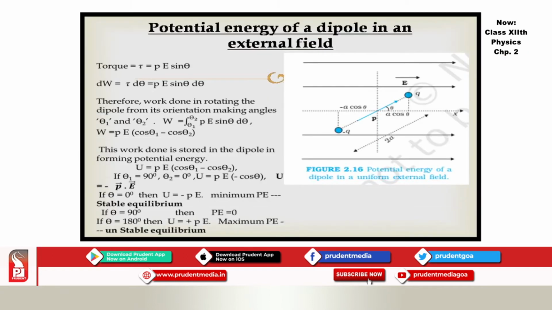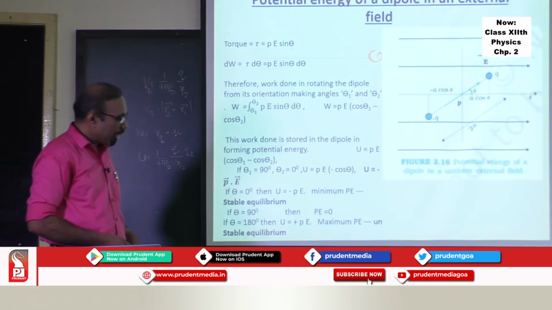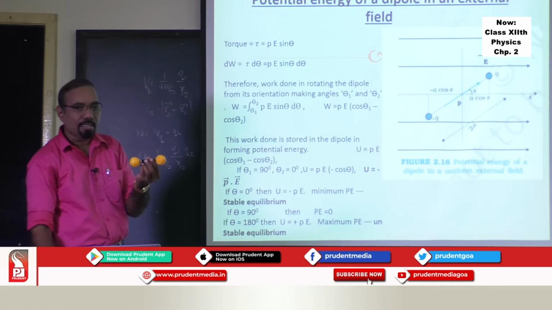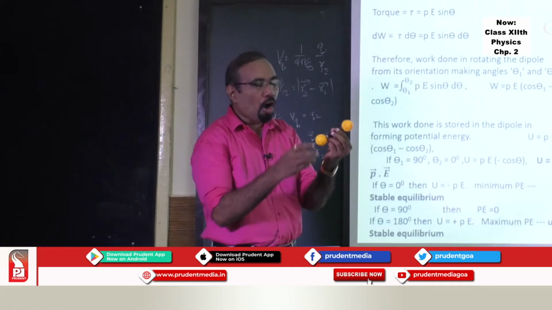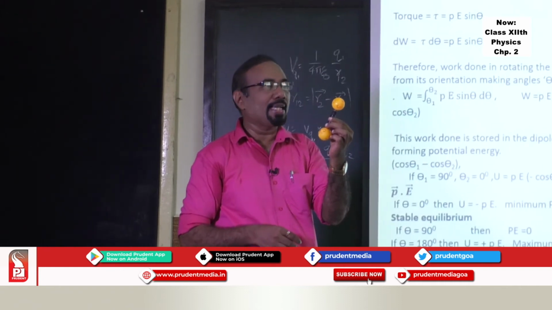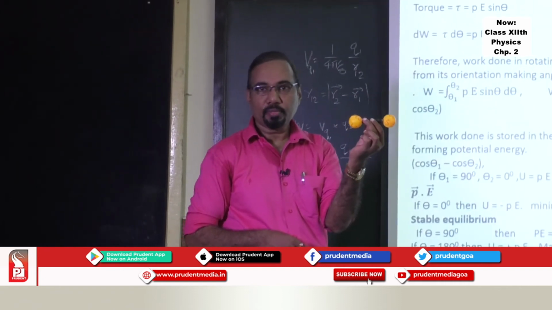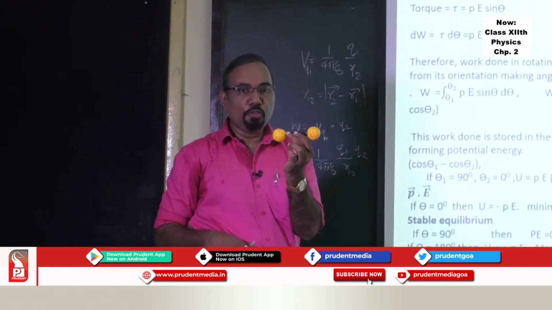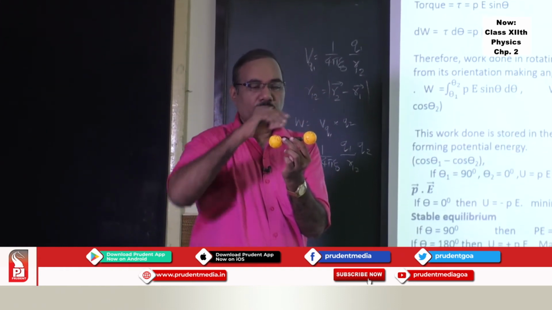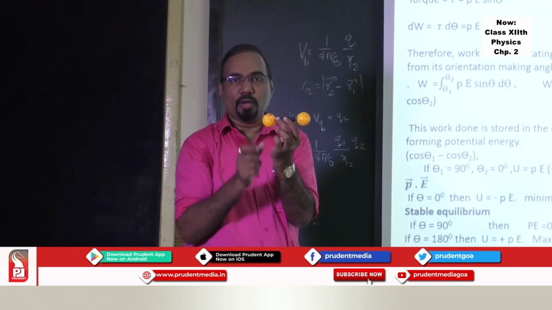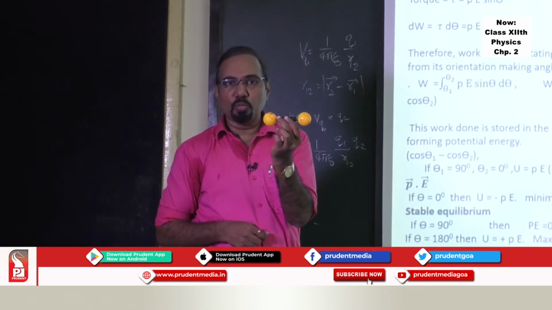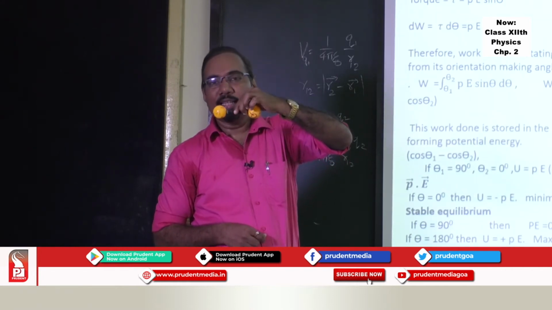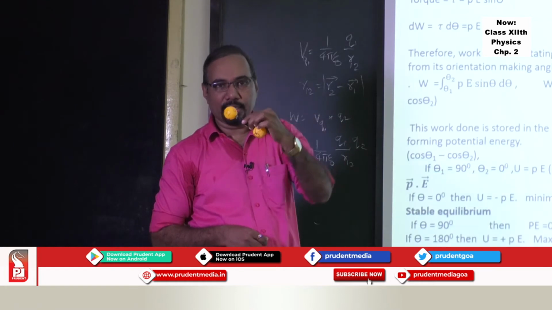You know what is meant by dipole. Dipole is nothing but two equal and opposite charges separated by a distance. Normal tendency of a dipole in electric field, when the field is applied, it gets aligned in the direction of the field. If you try to move a dipole against the direction of the field, then work has to be done. That work done is stored as a potential energy.